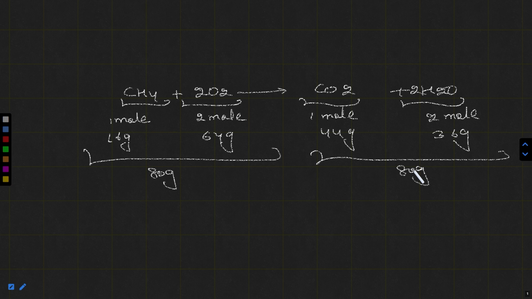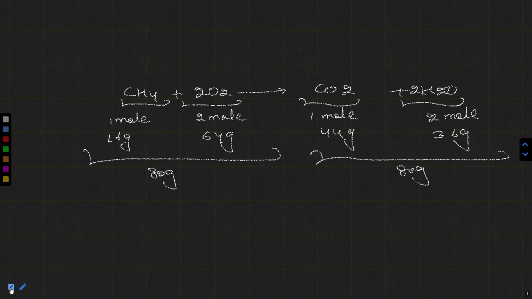The total mass of the reactants must be equal to the total mass of the products. This is actually today's topic: stoichiometry and stoichiometric calculation. A stoichiometric coefficient is a number written in front of the reactant side and product side in a balanced chemical equation, or sometimes in an unbalanced chemical equation.